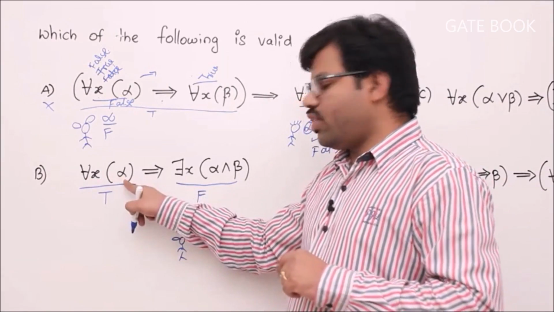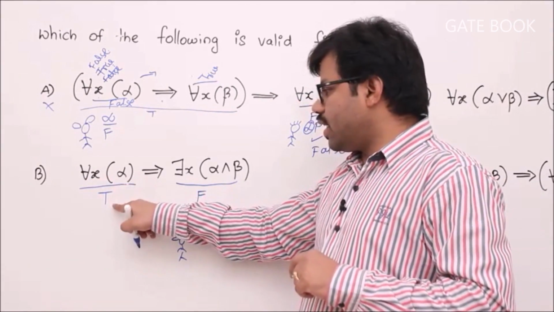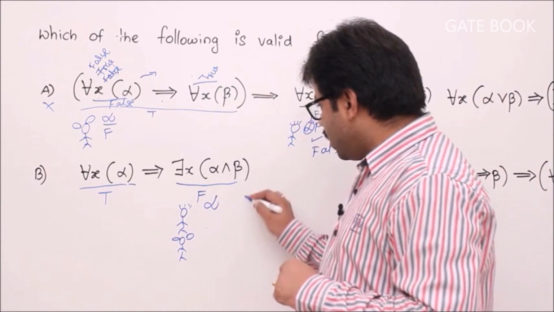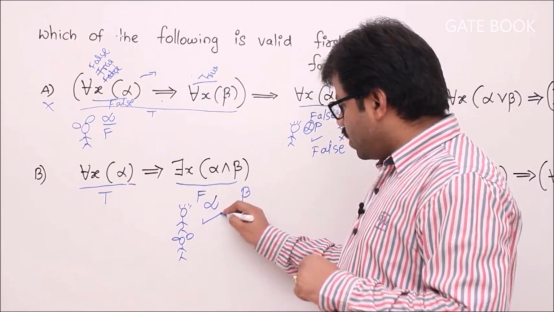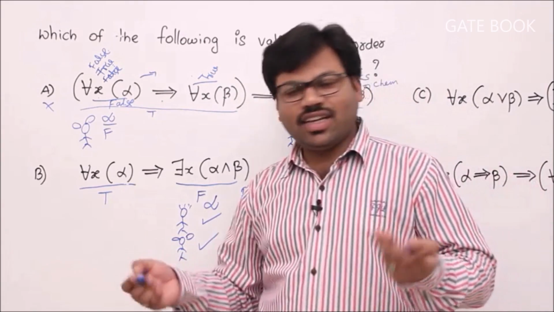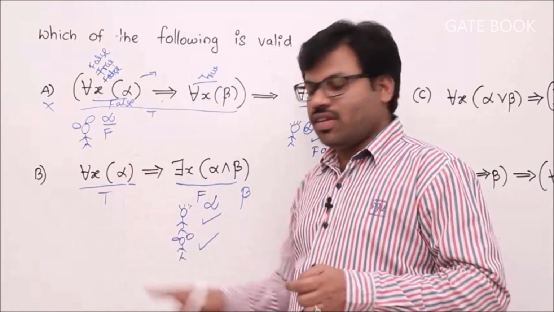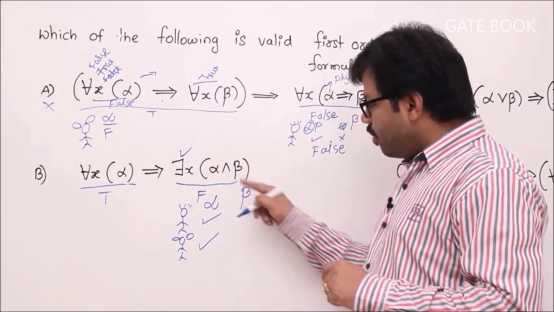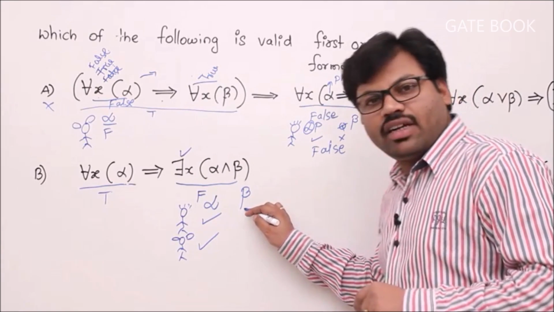How to make left true? For every student passing the physics exam to be true, Raju should pass the physics exam. Alpha means physics, beta means chemistry. Raju passes physics, Rani passes physics. That's it. Then left is true. But can you guarantee that some student passes physics and chemistry? Up to now chemistry is not at all fixed.